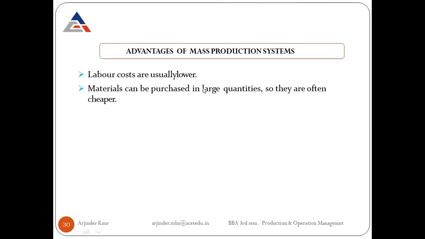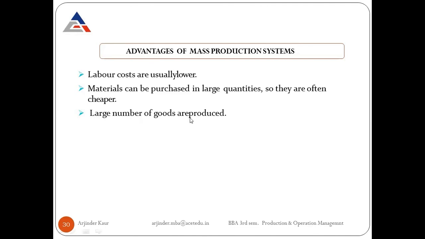Materials can be purchased in large quantities. So they are often cheaper because the production process is continuous. We just need to buy the raw materials in large quantities. This means we can place the order of larger quantity in one go, and this way we can get the quantity discount from our suppliers. That's why it will make the raw material cheaper.